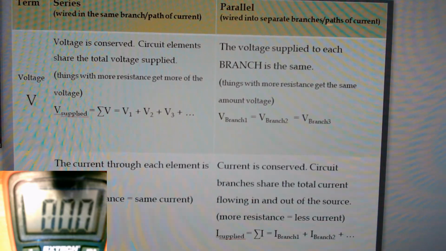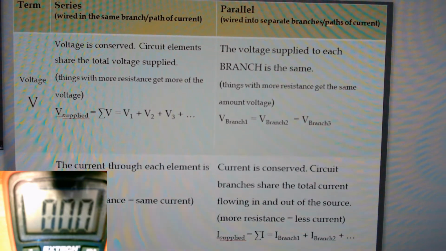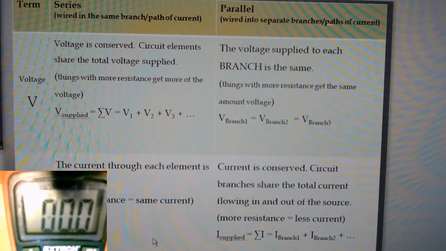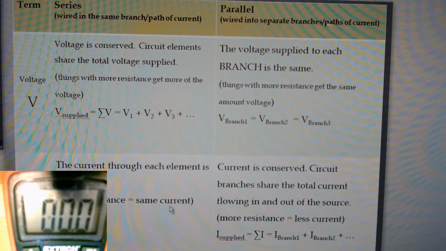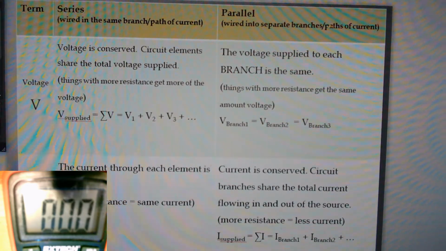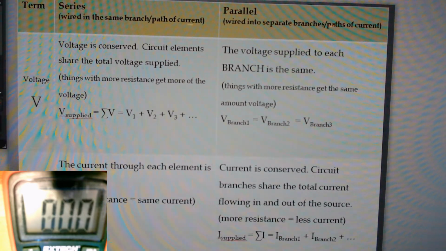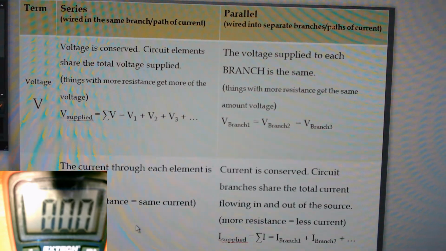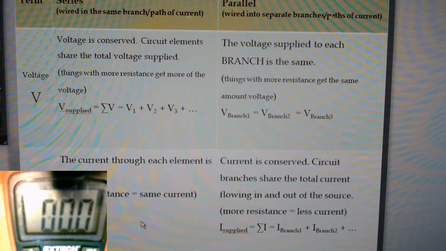And then the current in series, they're just all equal. The current through each element is the same. And things with more resistance still get the same amount of current. The current through resistor 1 will be the same as the current through resistor 2 and resistor 3. They all just get the same amount of current.